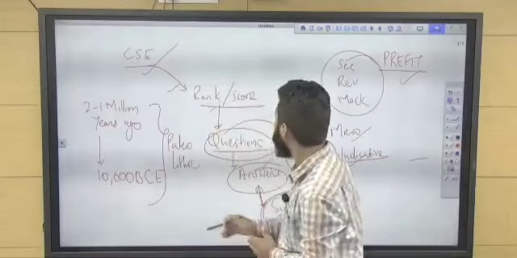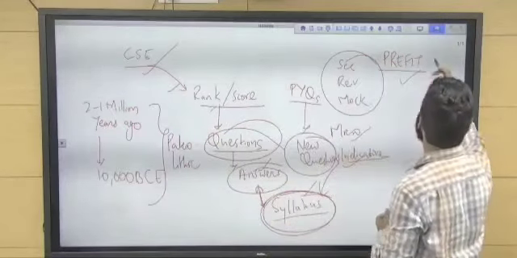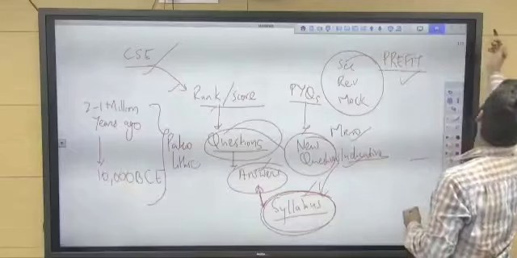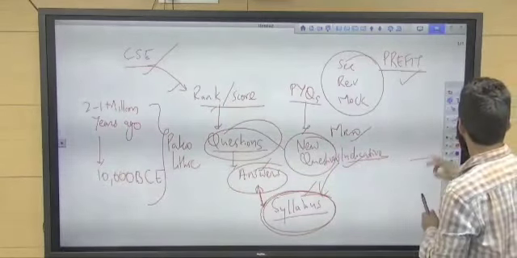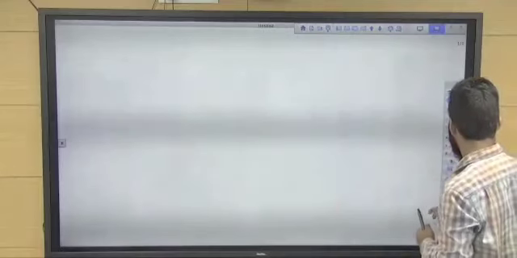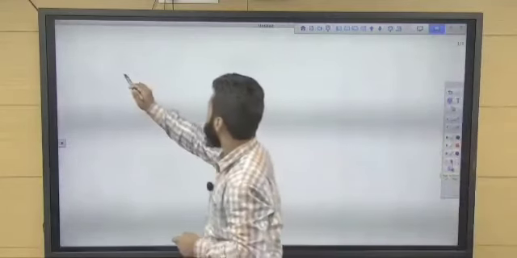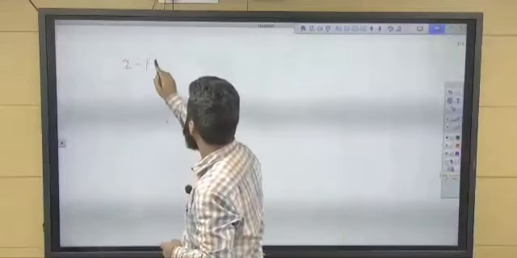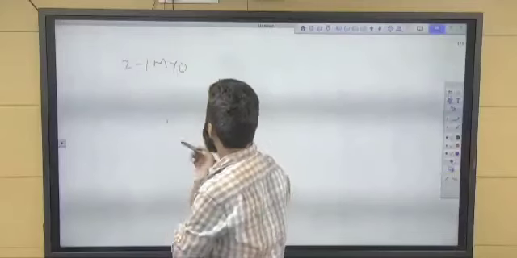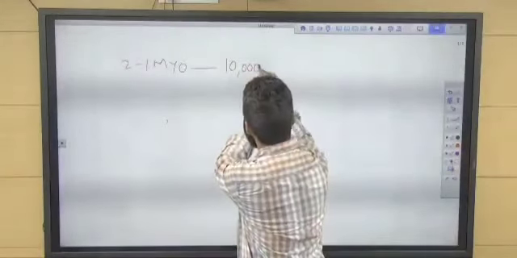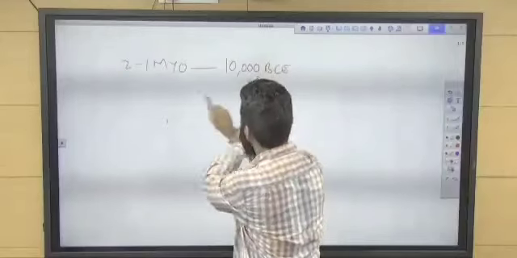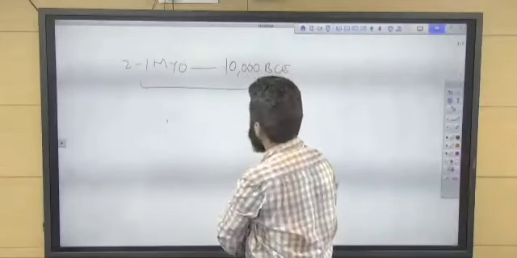Right. Now this Paleolithic, 2 to 1 million years ago to 10,000 BC, this is Paleolithic.